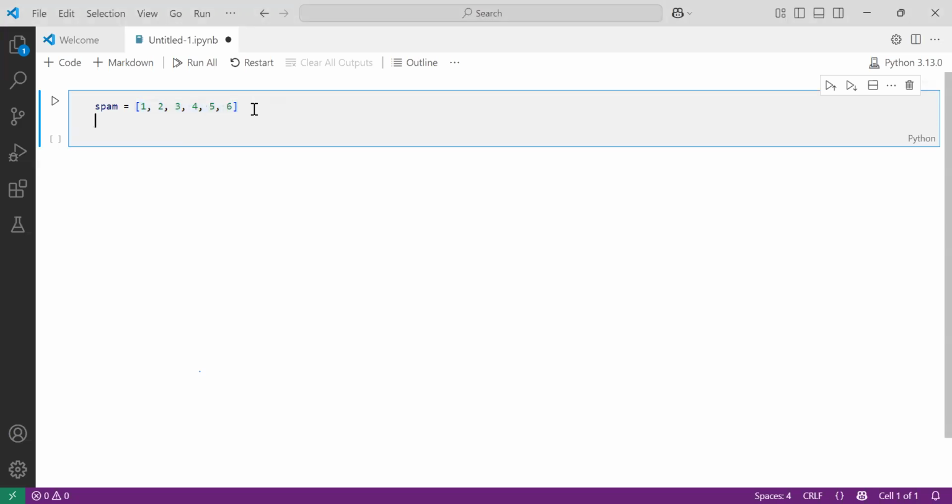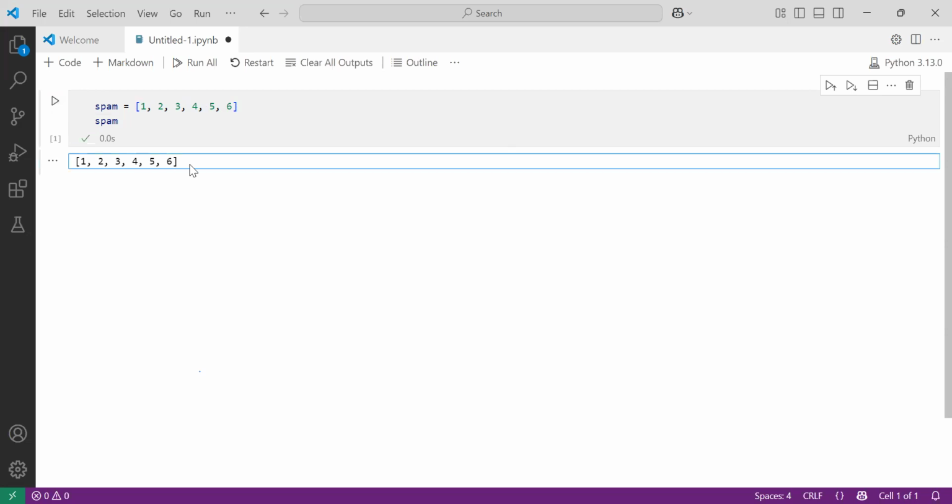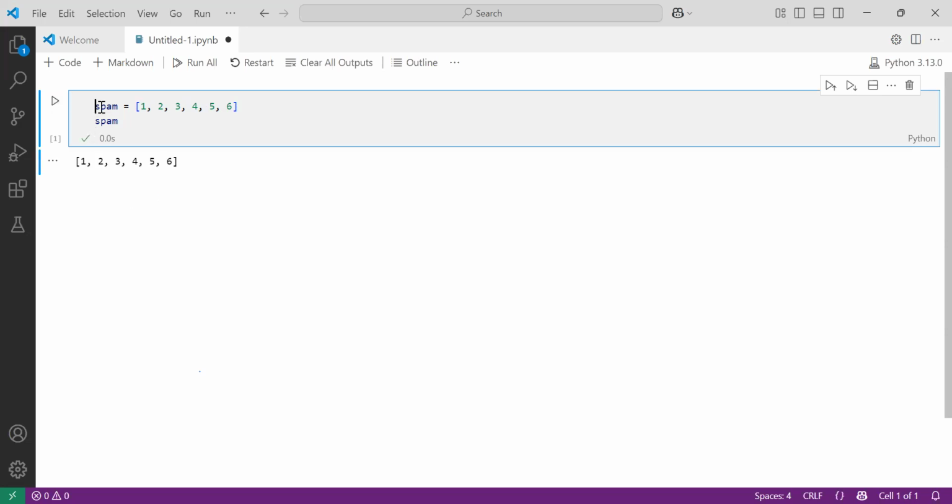Understood? Now how can you get this list in your output panel? When you are working in the interactive shell mode, you can directly write this particular variable and you will get this list. Observe here, in your output you are getting the list. So first you declare the list and initialize some elements in the list.